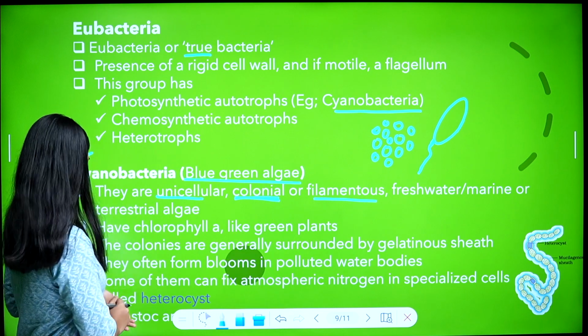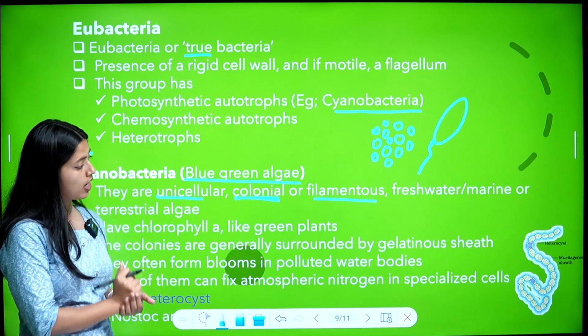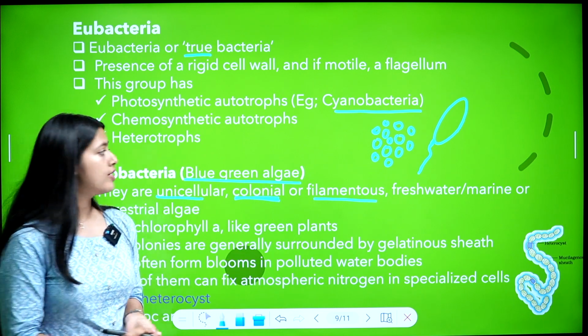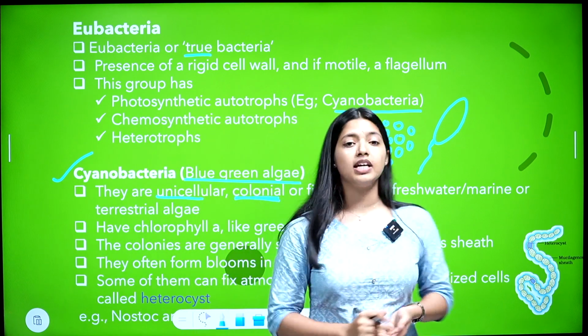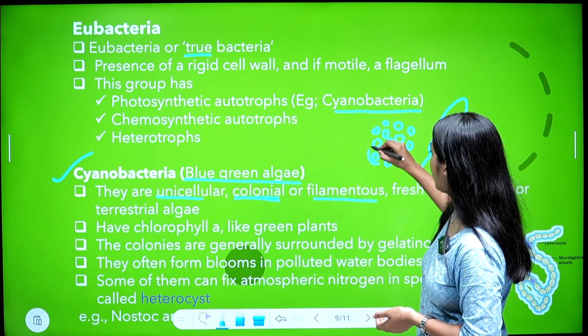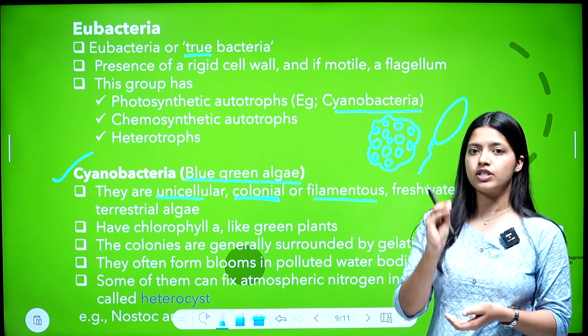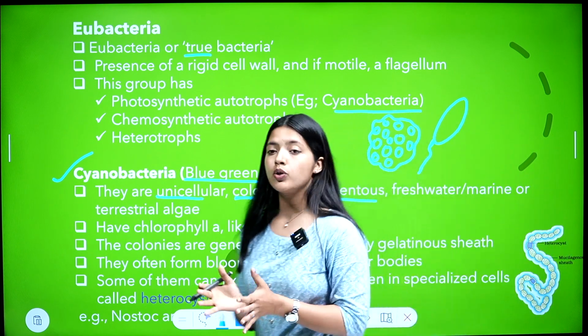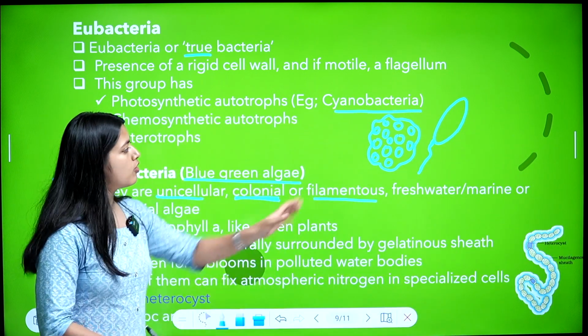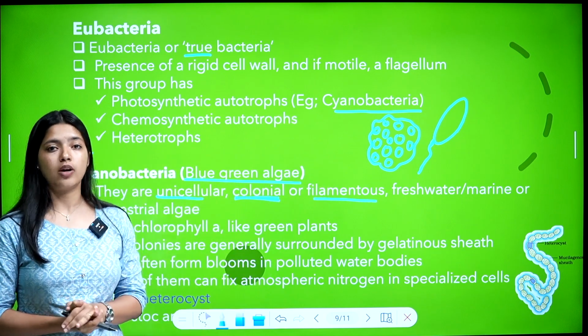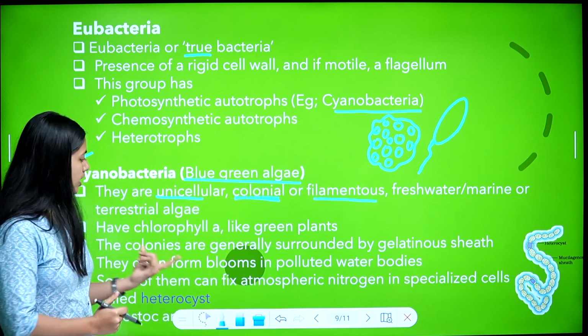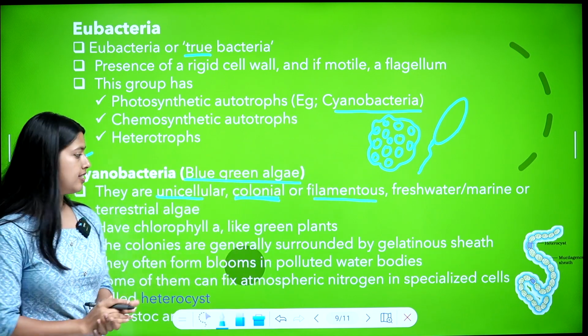The colonies are generally surrounded by a gelatinous sheath. So in this colony, where individuals are present and grouped together, there will be a gelatinous sheath covering the colony. Their colonies are generally surrounded by a gelatinous sheath.